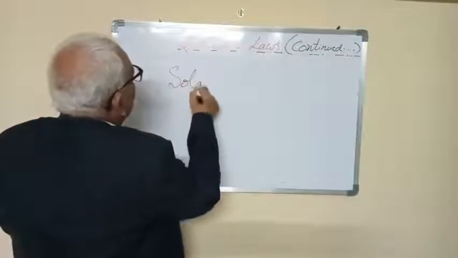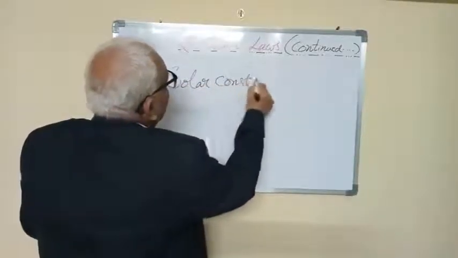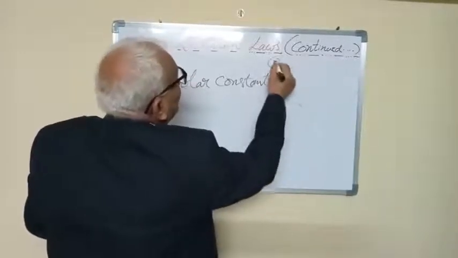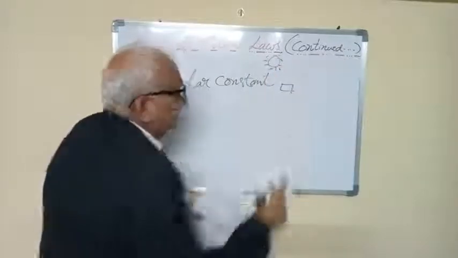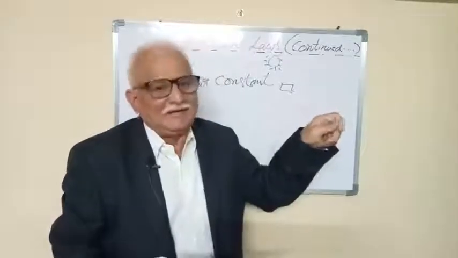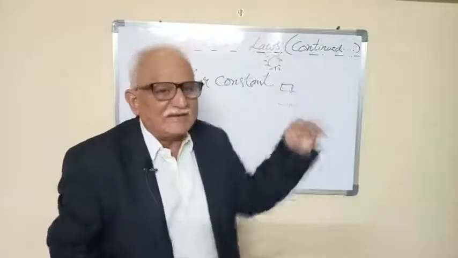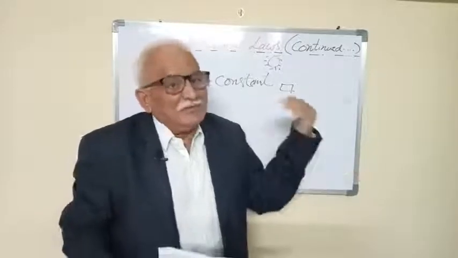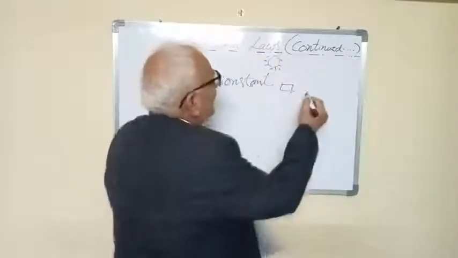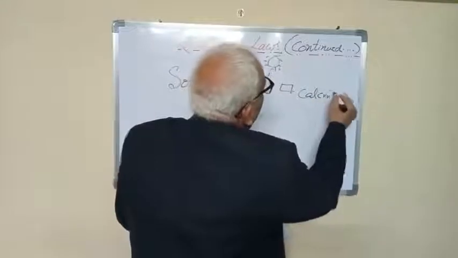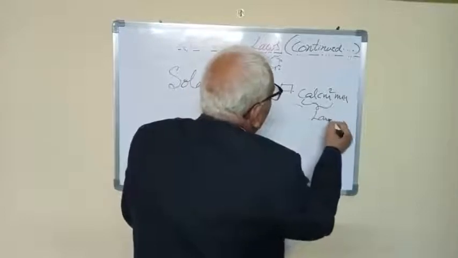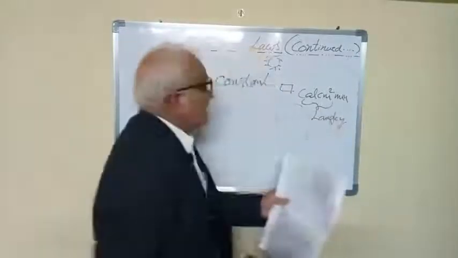Solar constant is defined as the energy falling over a square centimeter area in between the sun and the earth in 1 minute. The energy falling in a square centimeter area at a mean distance between the sun and the earth, specifically at the outermost boundary layer of the atmosphere. The units of measurement of solar constant are calories per centimeter square per minute. Calories per centimeter square is also known as Langley, L-A-N-G-L-E-Y.